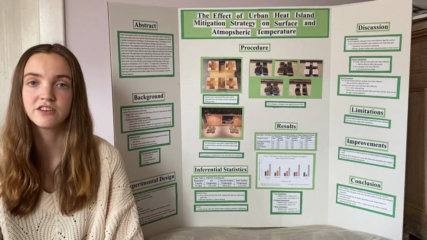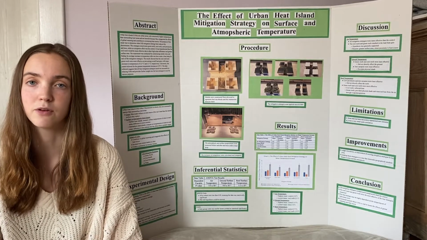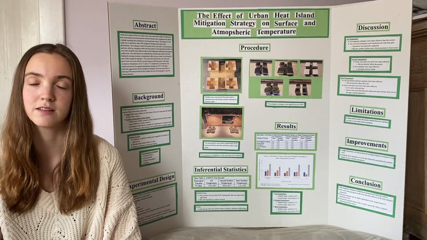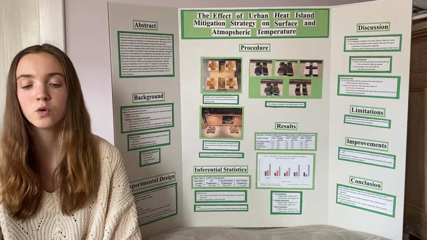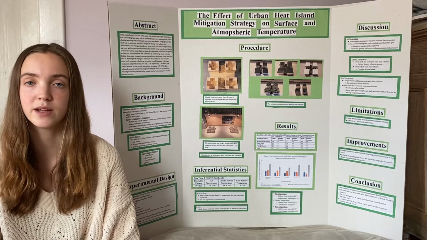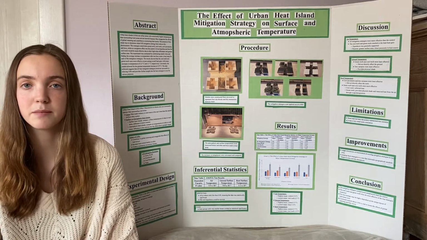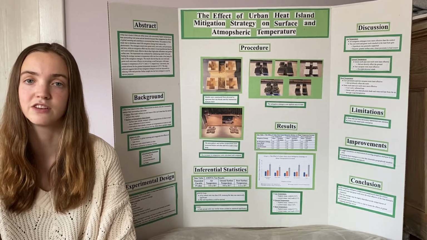Green roofs are vegetation planted over a roof that reduce UHIs through physical shade and evapotranspiration. Tree canopies, which are represented by moss in this experiment, combat UHIs in a similar way. Cool roofs and cool pavements are those made with high albedo materials that reduce UHIs by reflecting heat from the sun. This experiment aimed to use simulations to determine which of these mitigation methods is most effective in reducing UHIs.